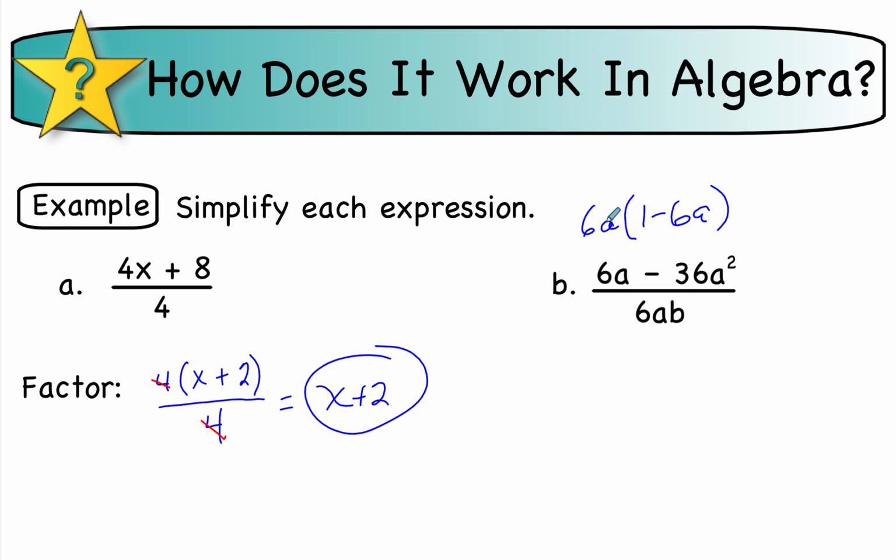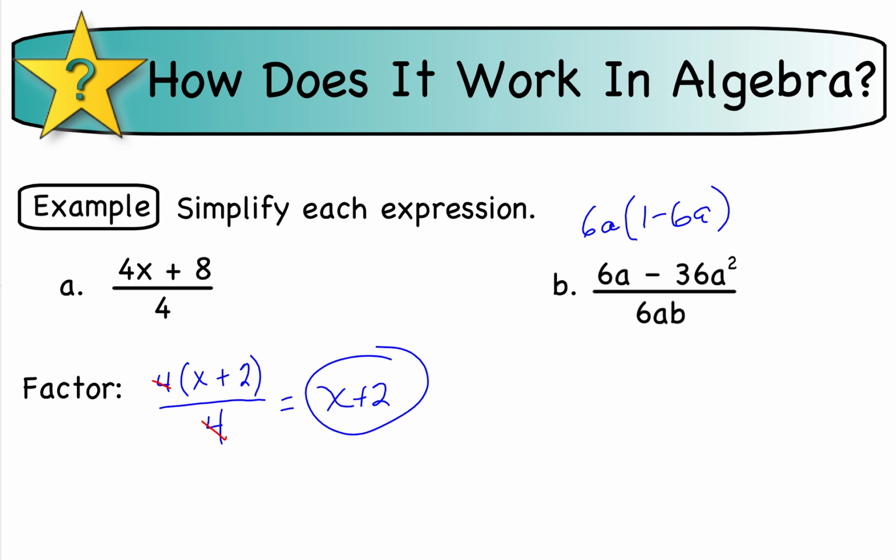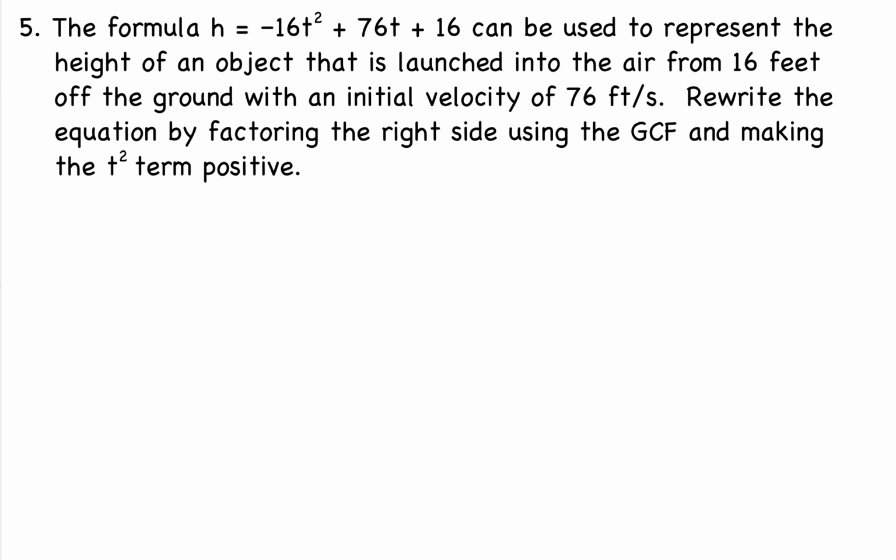So now this is my numerator, and I can cancel the 6 and the 6 here, and the a here, and then I am left with, in the numerator, 1 minus 6a. In the denominator, all I have is a b. So that is in simplified form.